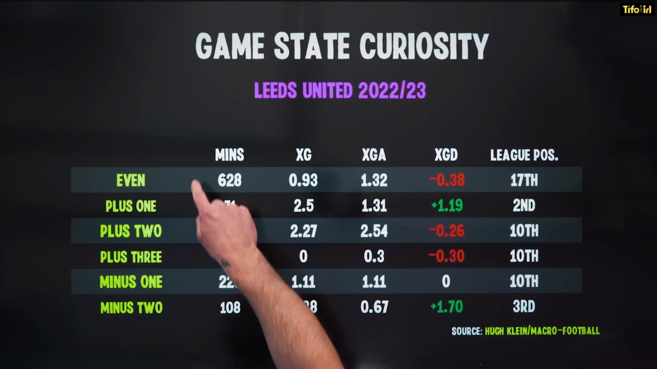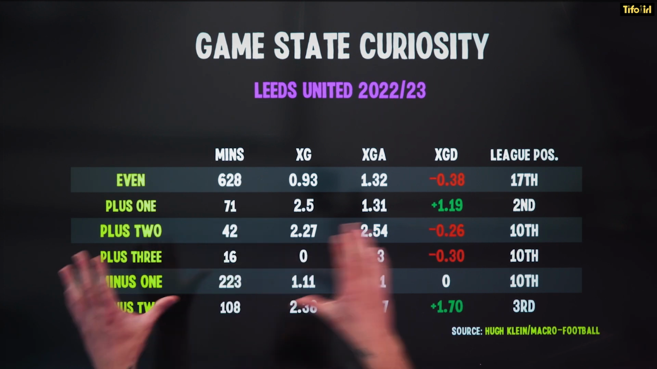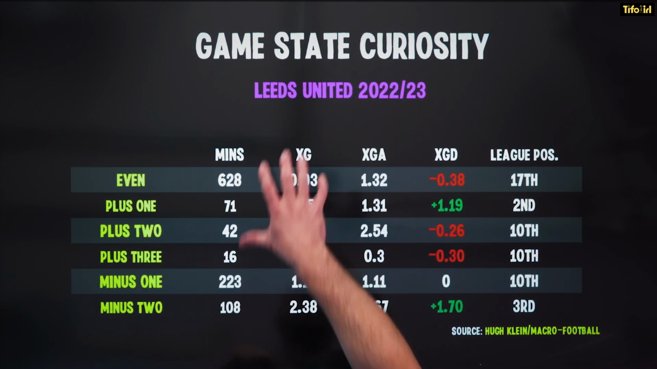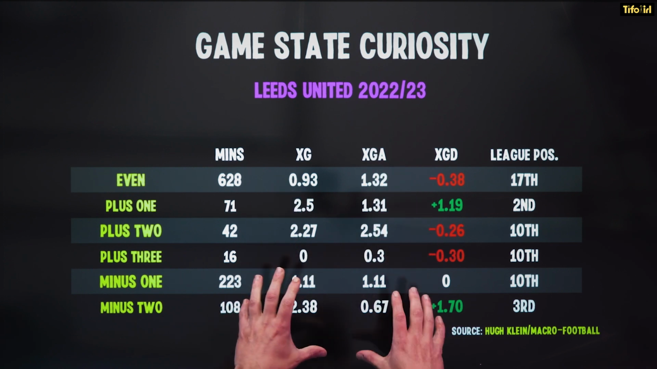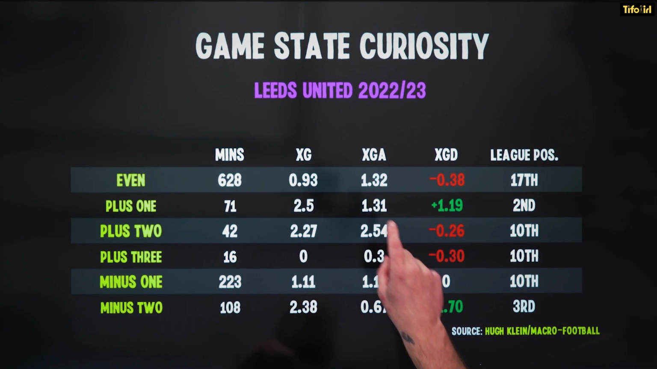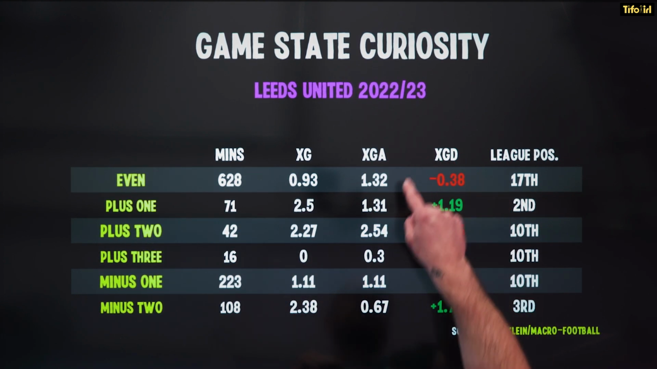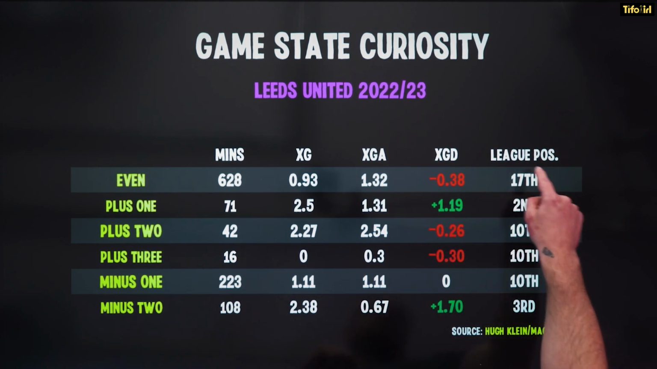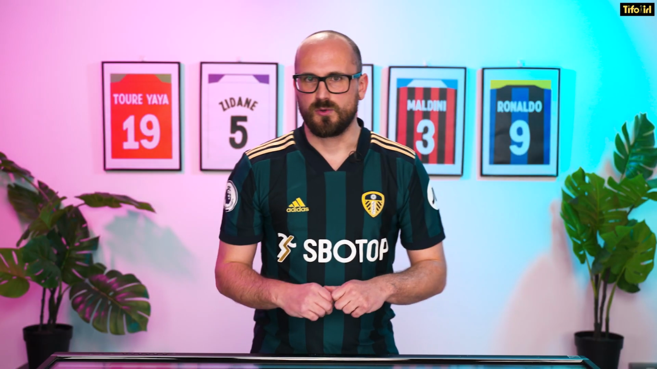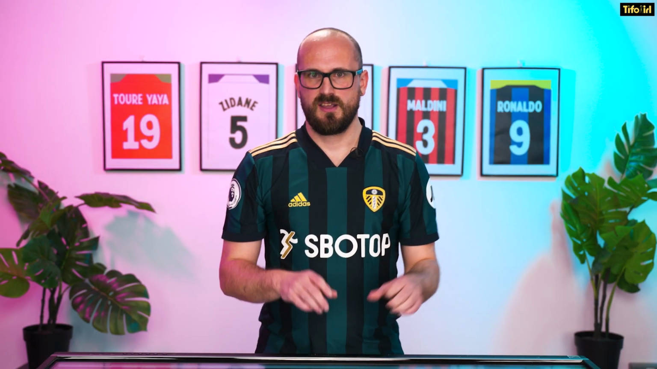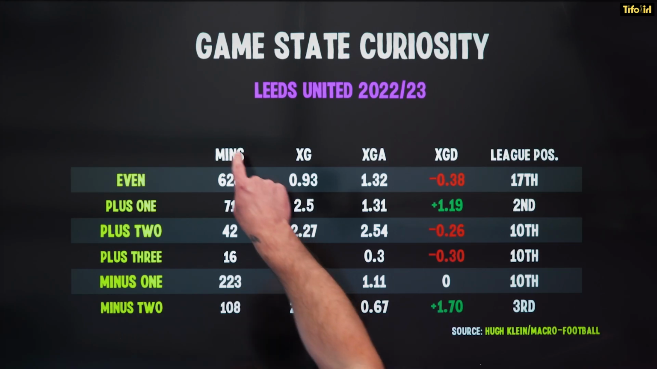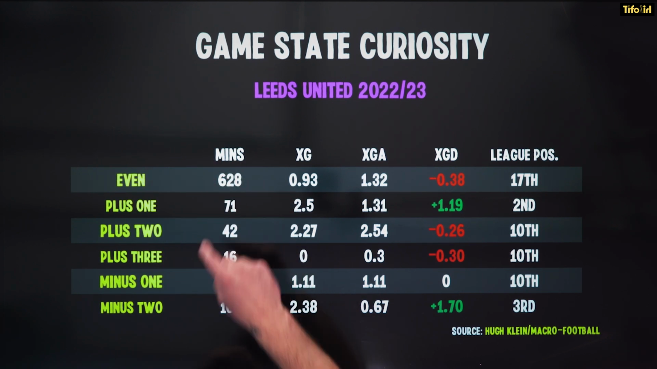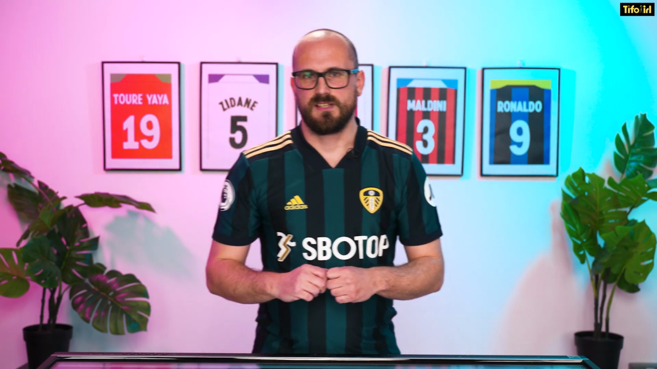The first one is that when Leeds are in an even game state, when they're drawing, in terms of the expected goals numbers we have here, and all these numbers are per 90, so keep that in mind. Per 90, Leeds generate an expected goal difference of minus 0.38, which is the 17th worst expected goal difference in this game state across the league. So when Leeds are drawing, which they spend the majority of their time doing incidentally, they are one of the worst teams in the league.